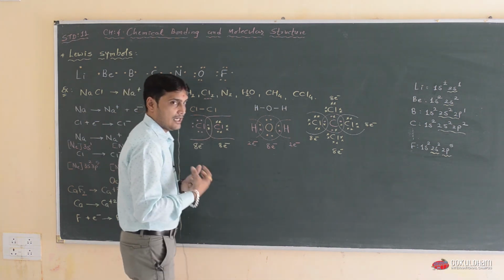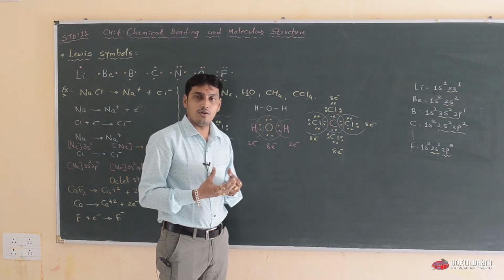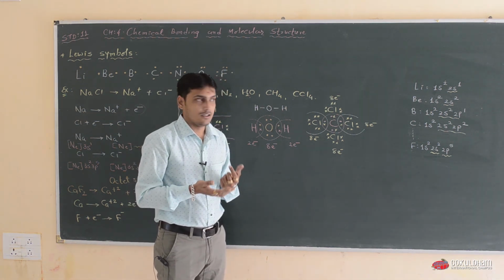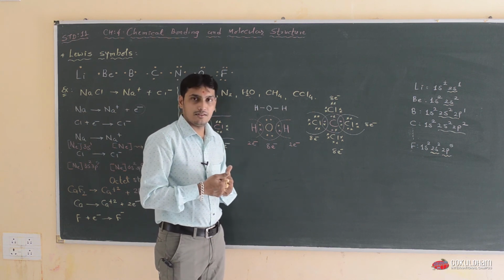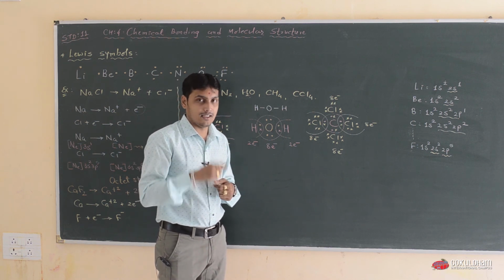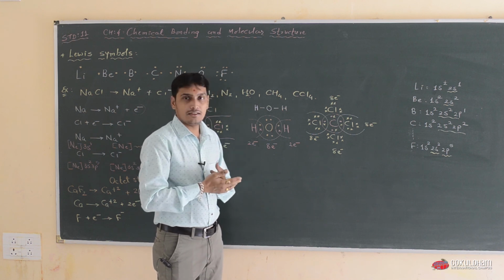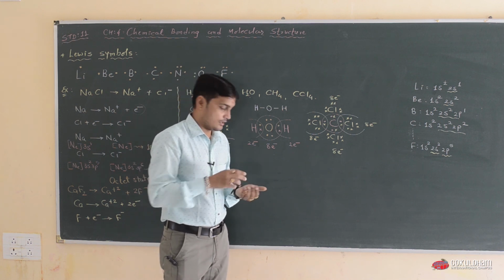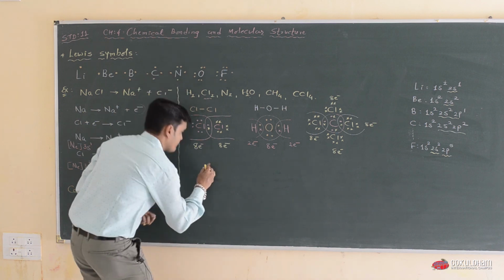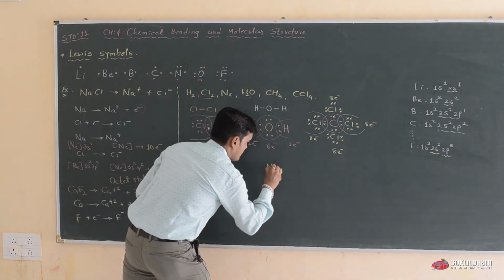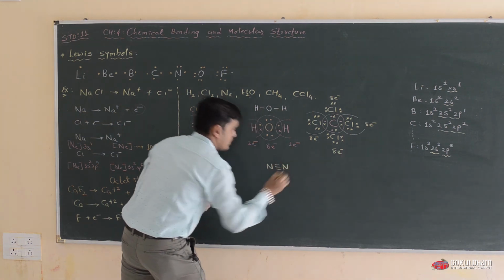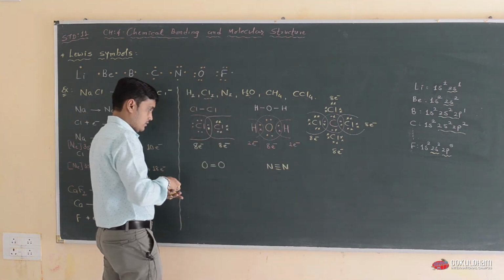When atoms share 4 electrons, that leads to a double bond, and when atoms share a total of 6 electrons, that forms a triple bond. Our examples are oxygen double bond oxygen and nitrogen triple bond nitrogen.